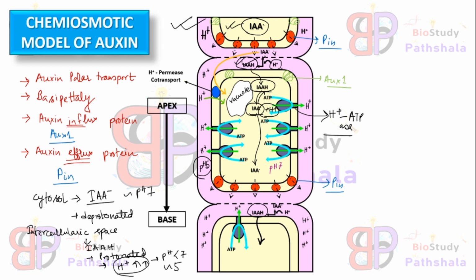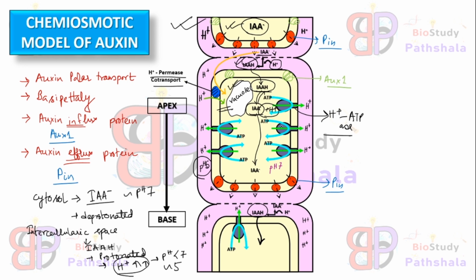Okay, but sometimes this protonated form can enter the cytoplasm, but not directly. It needs a transporter, which is the H plus permease co-transporter, and by this transporter IAA minus and H plus can co-transport and enter the cytoplasm.